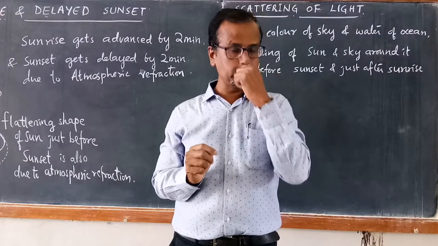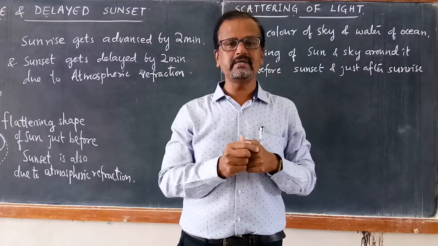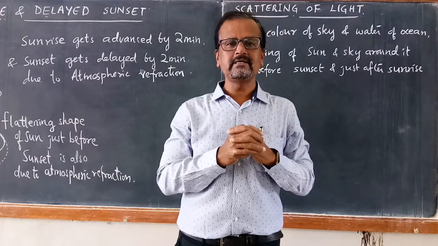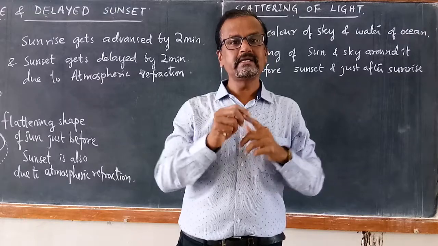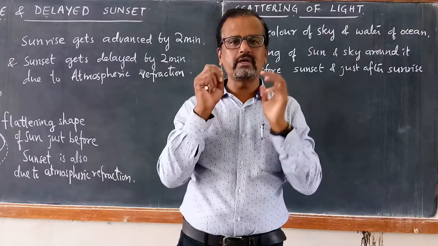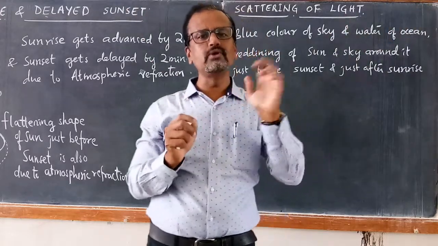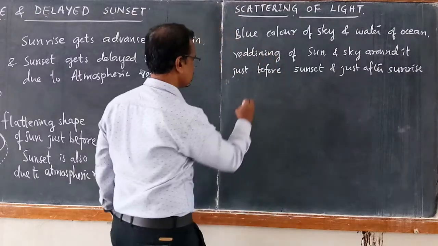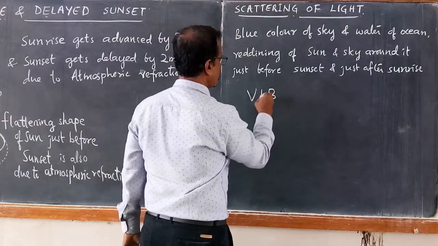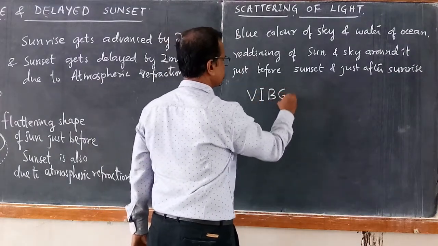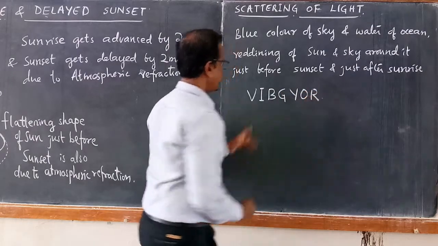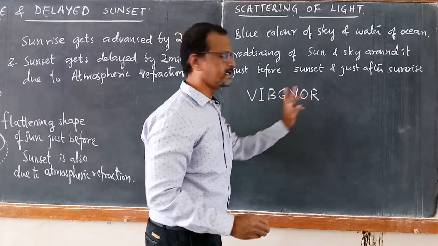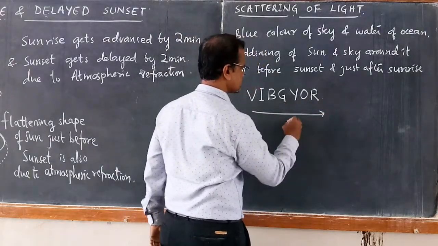When the light enters such a layer of atmosphere consisting of air molecules, the light gets scattered in such a way that the shorter wavelengths of the light get scattered away. The shorter wavelengths of light are towards the blue, indigo, violet. If you recall, VIBGYOR. As you move from violet, indigo, blue, green, yellow, orange, red, wavelength increases.